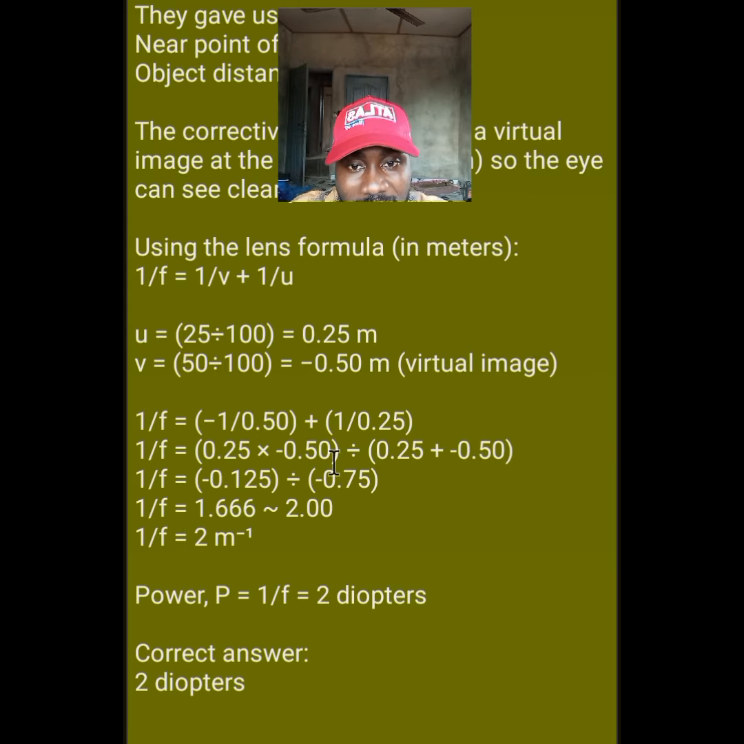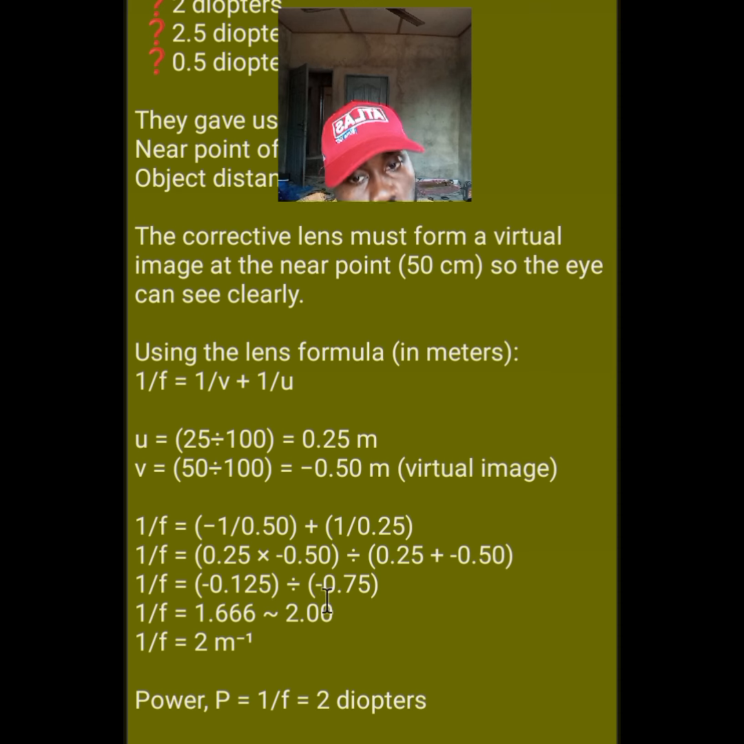0.25 times 0.50 goes up as the numerator, divided by 0.25 plus 0.50. So 1 over focal length equals, when we multiply 0.25 times 0.50, we get 0.125, divided by 0.25 plus 0.50, which gives 0.75. When we divide 0.125 by 0.75, we get 1.666. That is our focal length. When you approximate it, you will get 2.